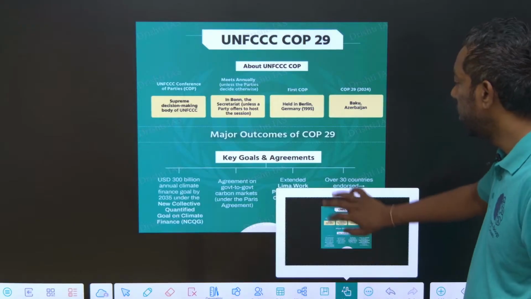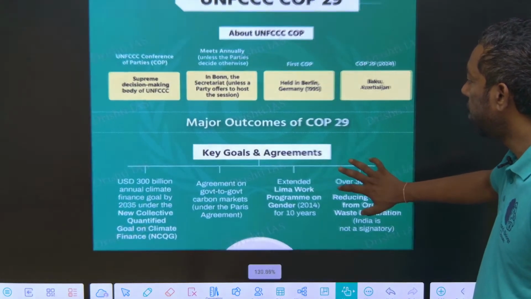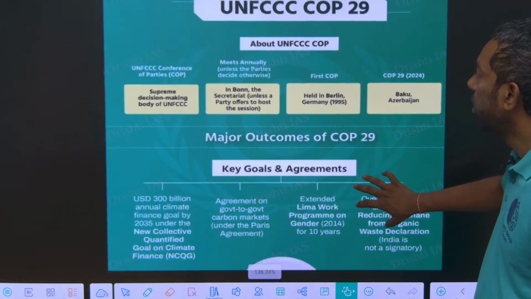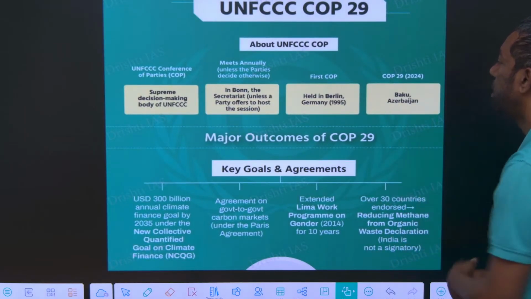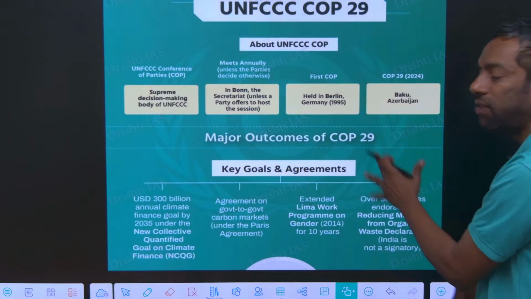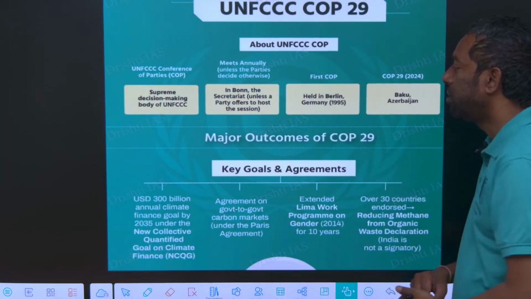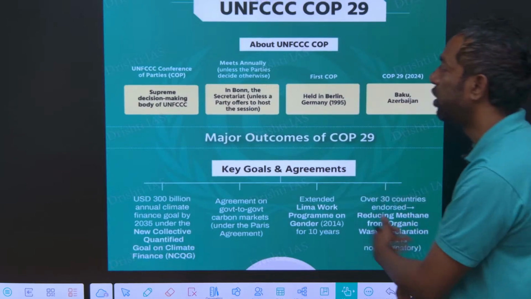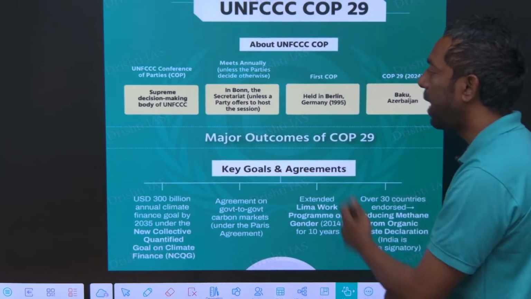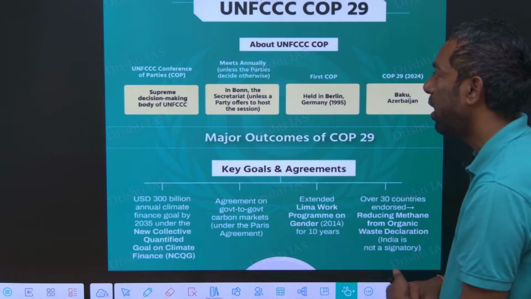This is the diagram map of the key outcomes. The first Conference of Parties was held in Germany in 1995, and it meets annually.